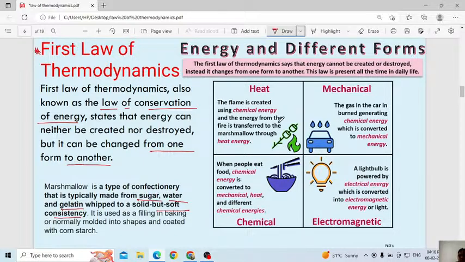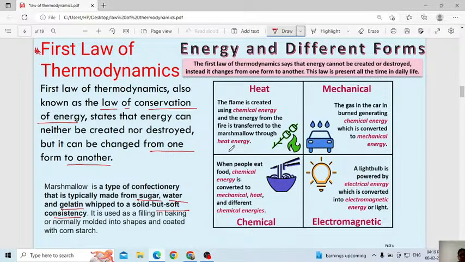See how you will cook the food. No need to remember this like a difficult example. Here they included it in the textbook, that's why I took the same one, but you have to compare it with the transformation of energy. You can understand with an easy example also. Don't get confused if I included a difficult example. Here, to cook the food, we will use the flame. In the flame, like what we are using in daily life, using gas, we will cook the food.